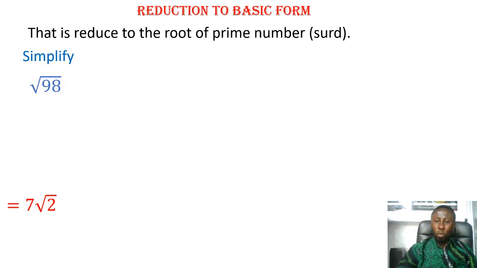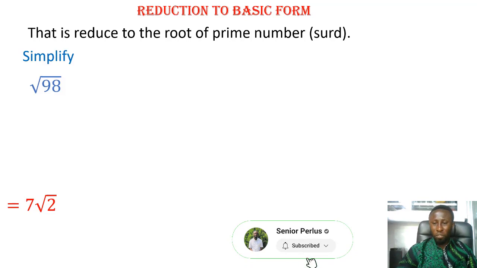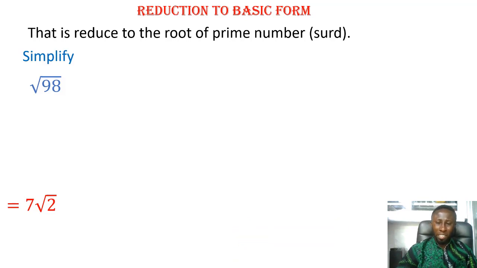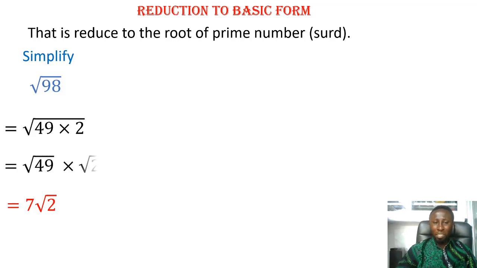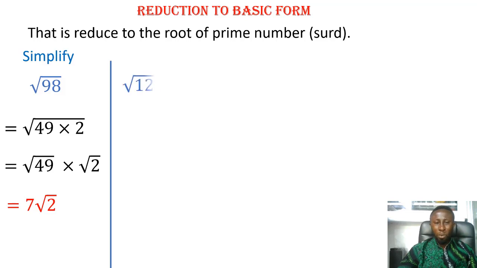So you will square the one outside, then multiply it by the 2 all in root. So you square the 7. Then 7 squared is 49, right? Then 49 times 2. That's how we are going to do it when you are using a calculator. So therefore, root of 49 times 2. Then you take root of both, so root 49 times root 2. Then it will give us 7 root 2. That's the simplest way.